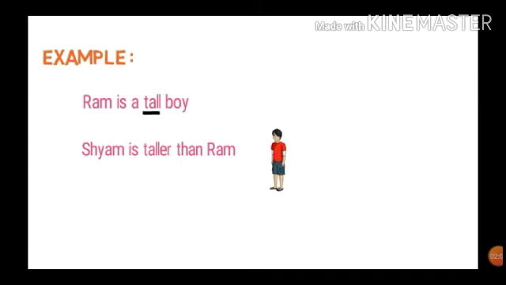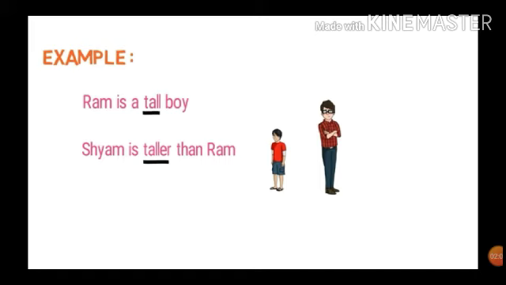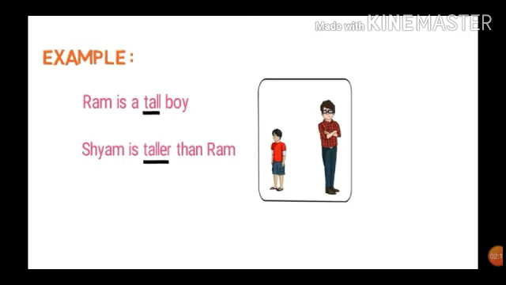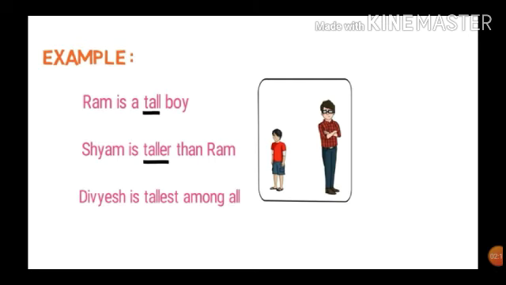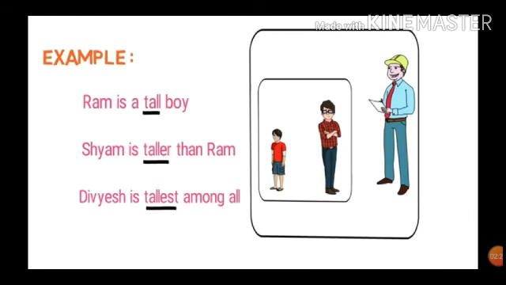Second sentence, Shyam is taller than Ram. Here the word taller is comparing Shyam and Ram, two persons. So it is comparative degree. Next one, Divesh is tallest among all. Here the word tallest is describing more than two persons. So it is the superlative.